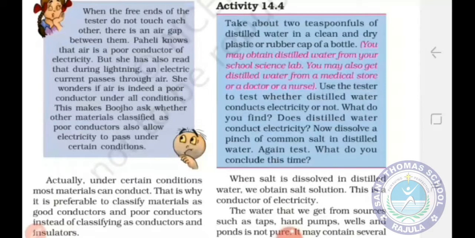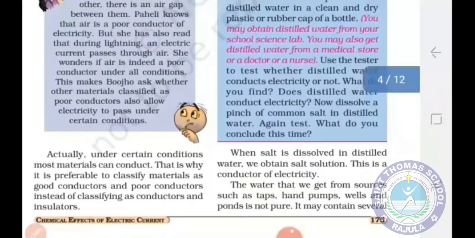After that, you have to dissolve a pinch of common salt in the distilled water and check the conductivity. You will notice that electricity is conducting here. So students, from this activity, we conclude that distilled water is pure, means there is no salt present in it, so distilled water does not conduct electricity. On the other hand, when salt is dissolved in the distilled water, it becomes a salt solution and it conducts electricity.